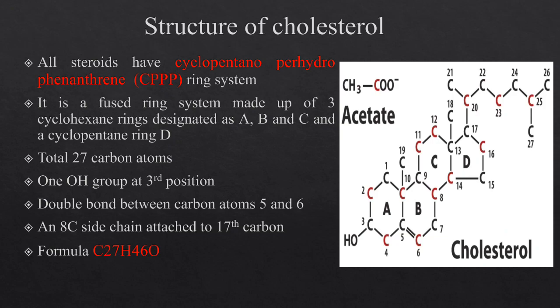Here you can see the structure of cholesterol. Cholesterol is a steroid alcohol. All steroids contain the cyclopentanoperhydrophenanthrene ring, the CPP ring, in their structure. You can see rings A, B, C, and D. The A, B, C rings are called cyclohexane rings, and the D ring is called a cyclopentane ring. To the D ring, at the 17th carbon, an 8-carbon side chain is attached.